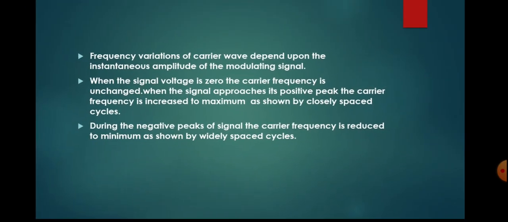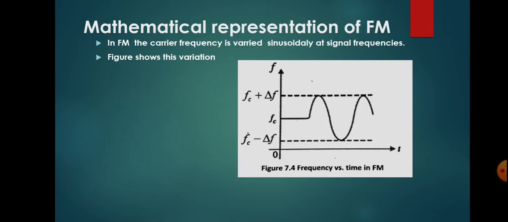Now let us see the mathematical representation for the FM wave. In FM, the carrier frequency is varied sinusoidally at signal frequencies. So this figure shows the sinusoidal variation of the carrier frequency. Here it is a plot between frequency and time. You know that when the input modulating signal is applied, it is in the form of a sine wave. So the carrier frequency will vary in a sinusoidal manner.